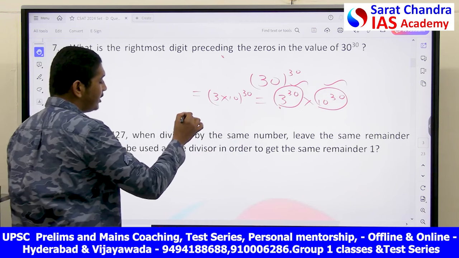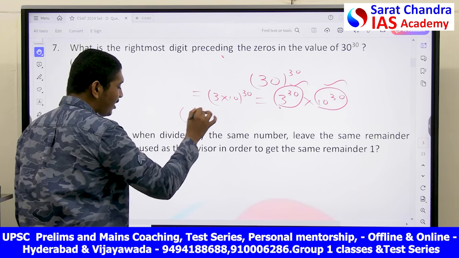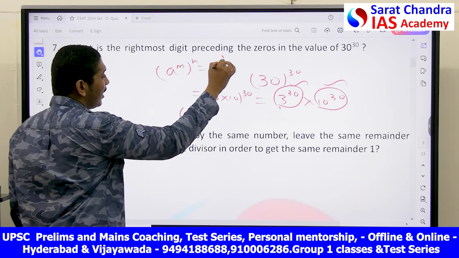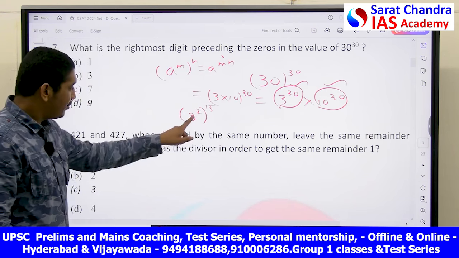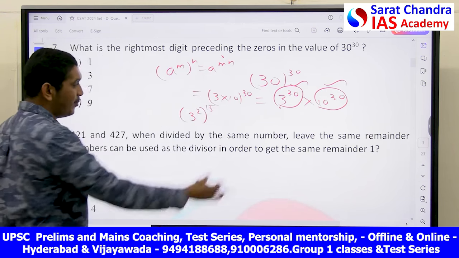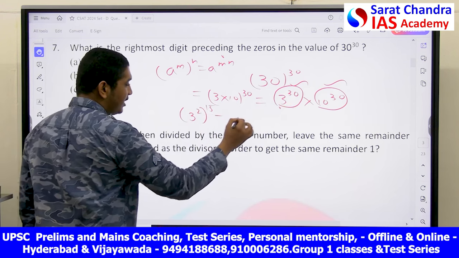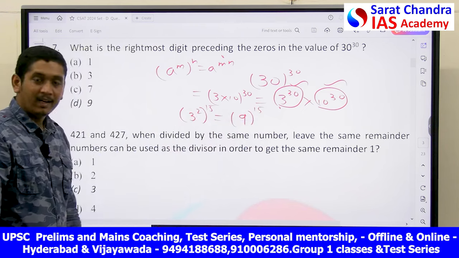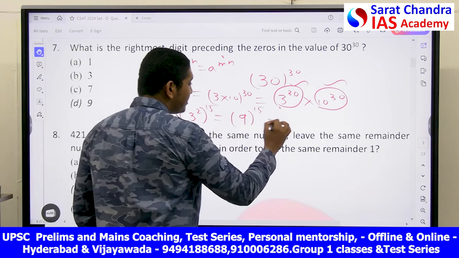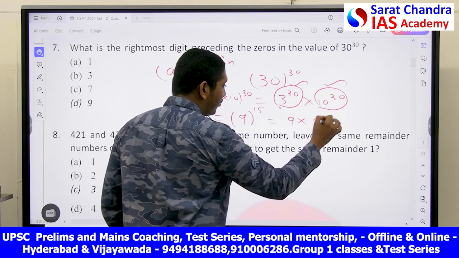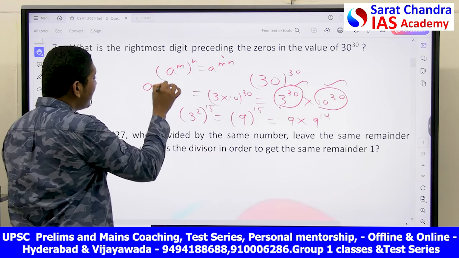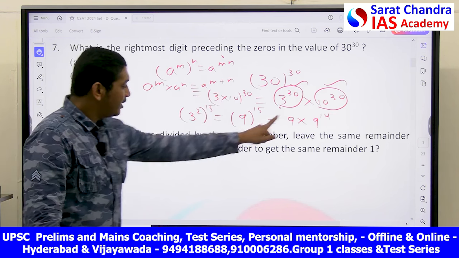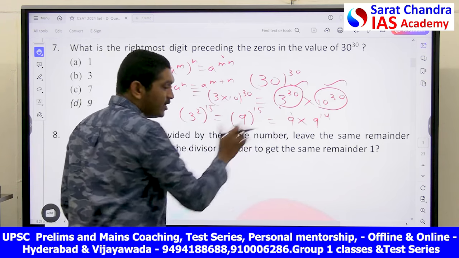How can you write 3 power 30? You can write it as 3 square whole power 15, from (a power m) whole power n is equal to a power mn, surds and indices, because 2 into 15 is equal to 30. I am only considering this so that you can feel easy. This you can write as 9 power 15 because 3 square is 9. Now you see, I can write this as 9 into 9 power 14, from the basic of a power m into a power n is equal to a power m plus n. That is, 9 power 1 times 9 power 14 is 9 power 15.